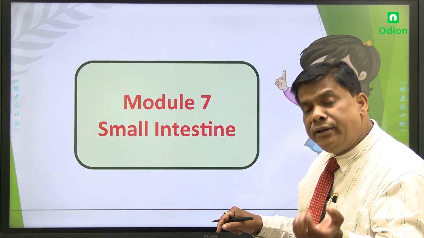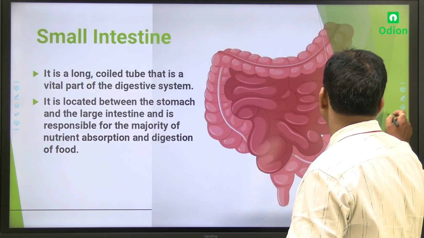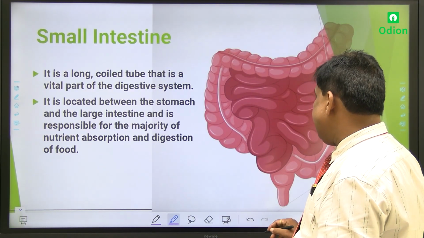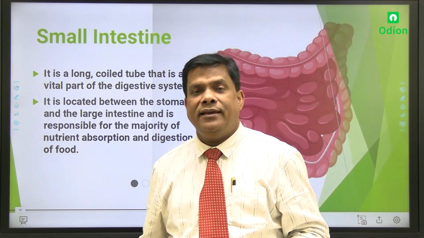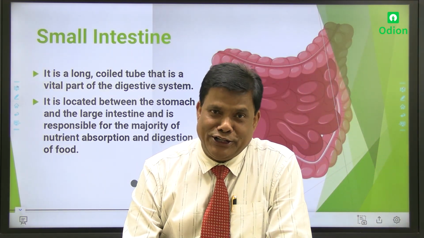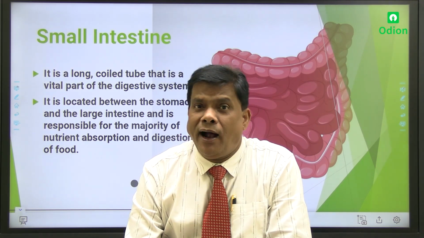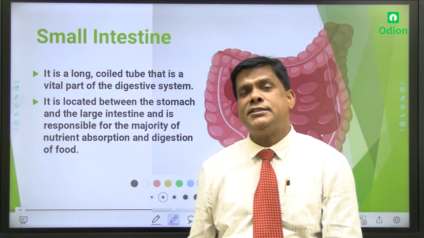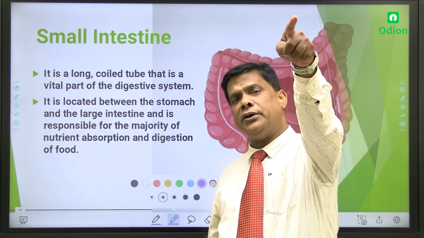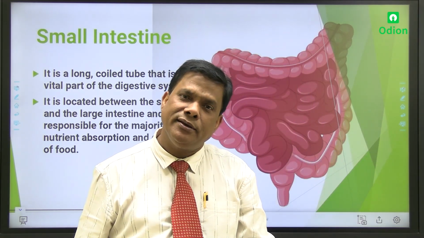That is an organ. Mind, students, I have told you also, I would like to explain this again. Do you know? The name is small intestine. But the size of that part or that organ in the entire digestive system is so long. So long, you cannot imagine. Do you know?